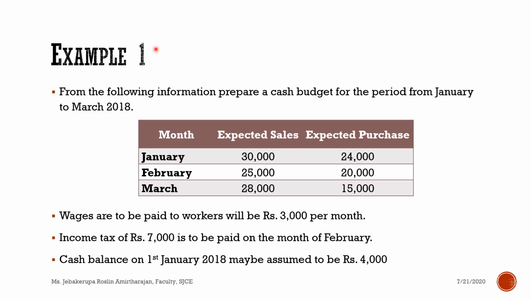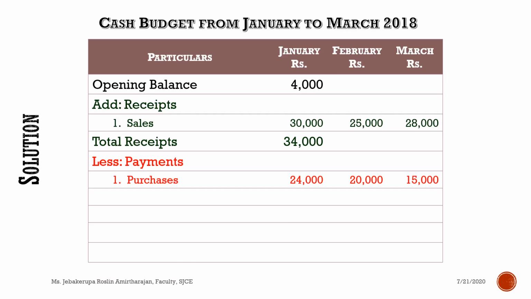Just like that, we don't have any additional information to know whether it is cash sales or credit sales, so we assumed all the sales is cash sales. Similarly, we don't have any additional information to estimate whether it is cash purchase or credit purchase. So let us assume all the purchases are cash purchases. We have paid the amount for every purchase immediately. So what is the amount? 24,000, 20,000 and 15,000.